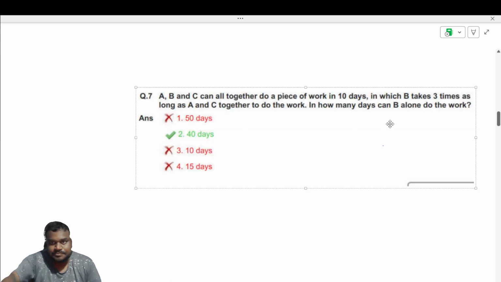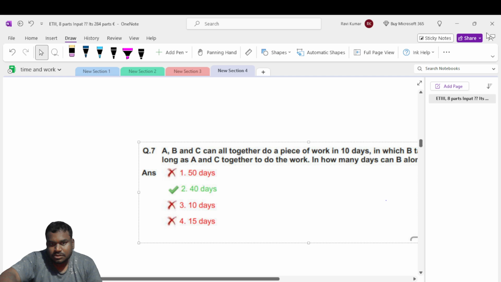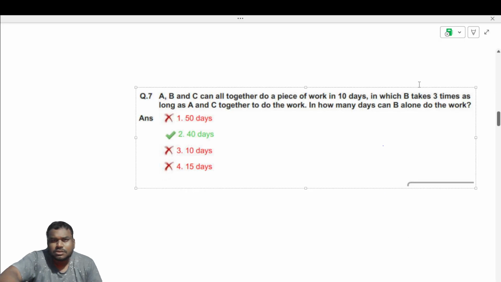So next: A, B and C can all together do a piece of work in 10 days, in which B takes 3 times as long as A and C together to do the work. In how many days can B alone do the work?